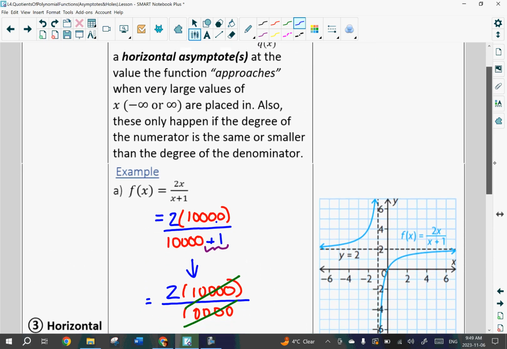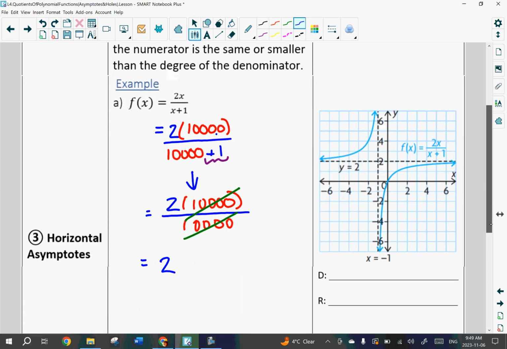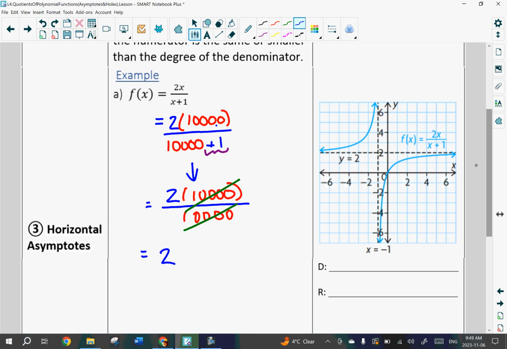So example A, I moved it all the way down here for my cutting and pasting easiness. This is the exact graph of what is happening over here. Therefore, horizontal asymptote at y equals 2.